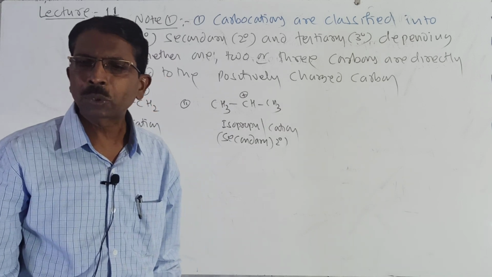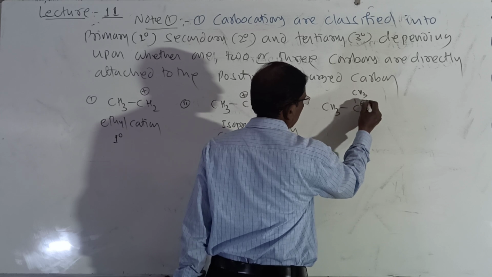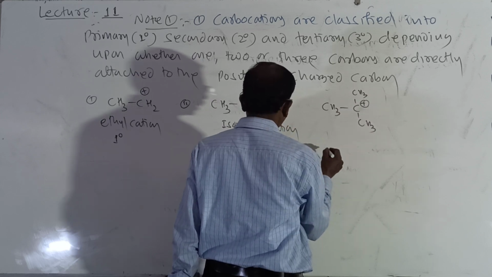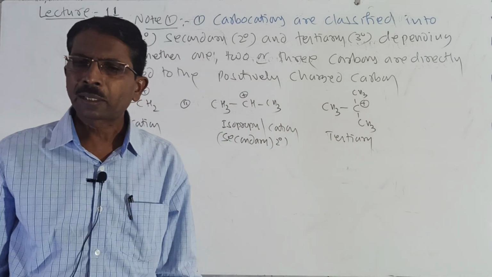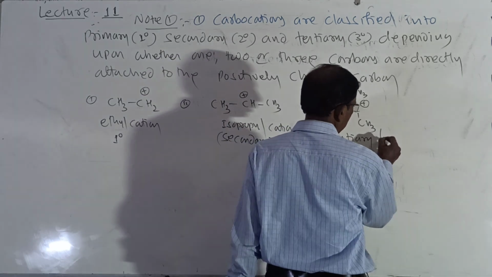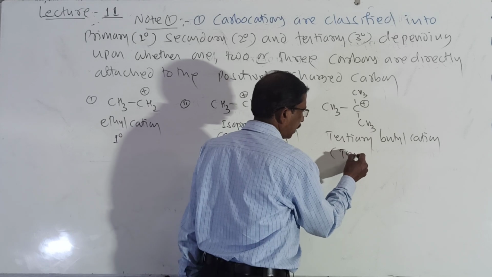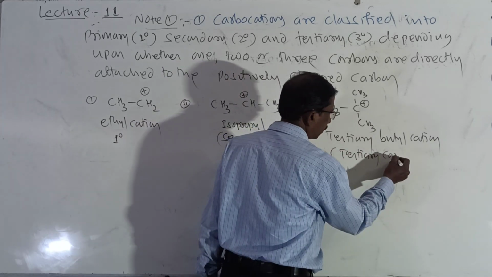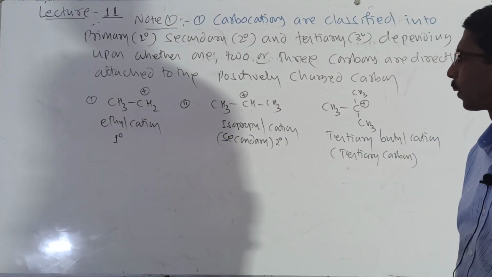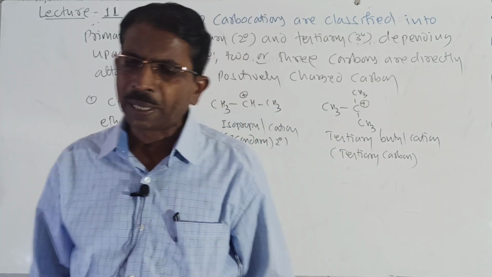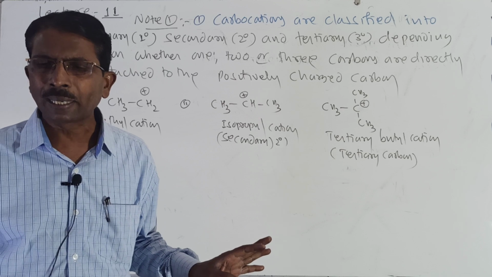And if it is attached to 3, so CH3, it is called a tertiary. Look here, it is called a tertiary butyl cation, and here it is a tertiary carbon. This is the classification. Again, the stability of carbocation and the reactivity is the same.